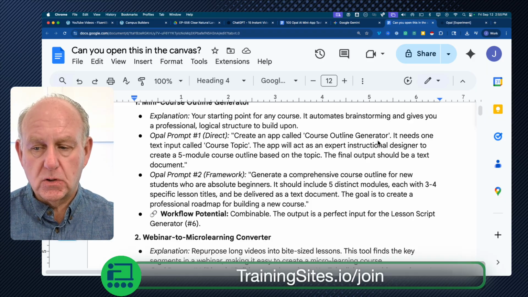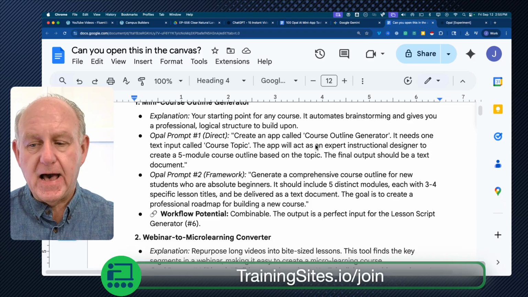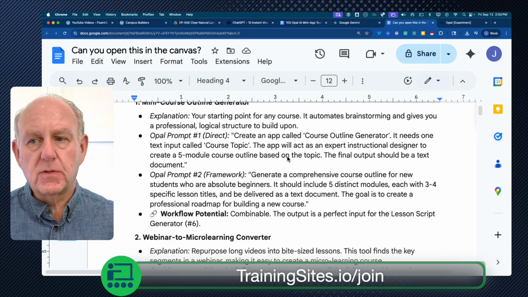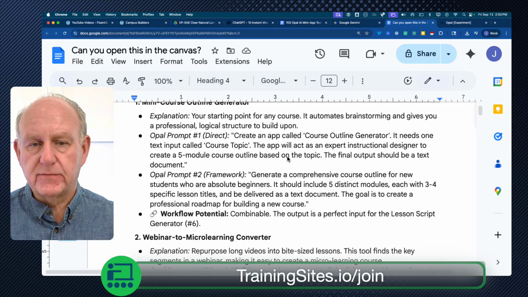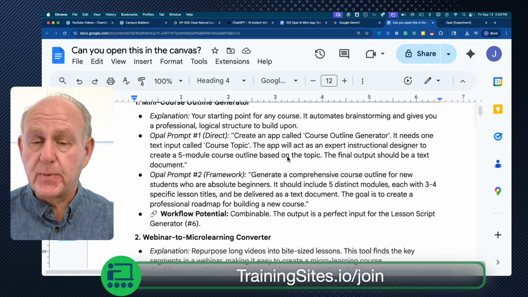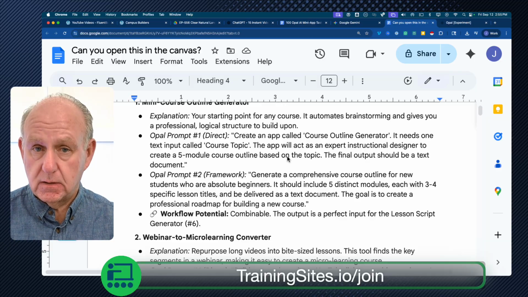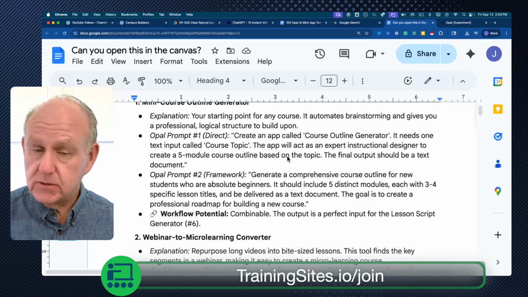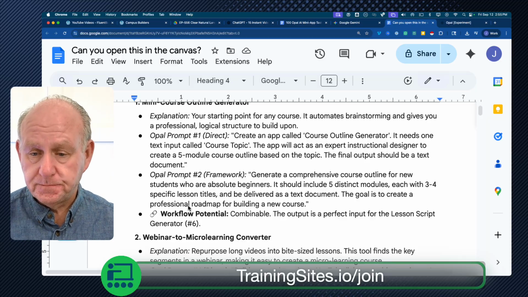Create an app called Course Outline Generator. It needs one text input called course topic. The app will act as an expert instructional designer to create a five. So this is an application that you have. So it doesn't mean it's used once. It means that this is your own app. And in fact, it's shareable and saleable. So just think about that for a second. If you create your own app for yourself, you can share it with your customers, your students. You can even sell them.